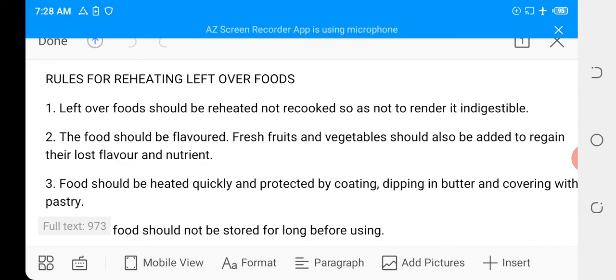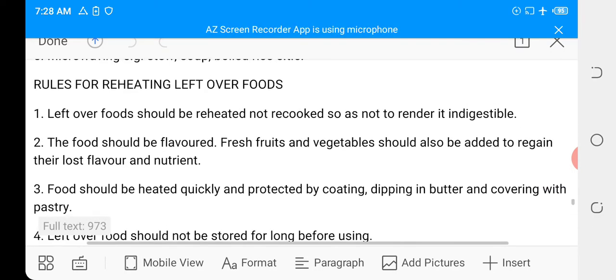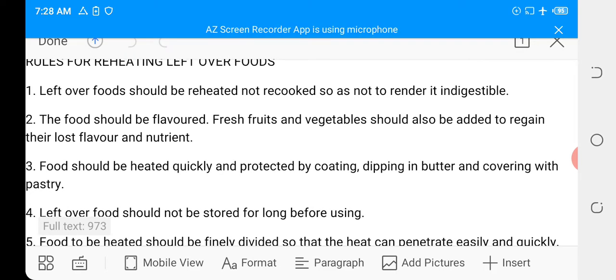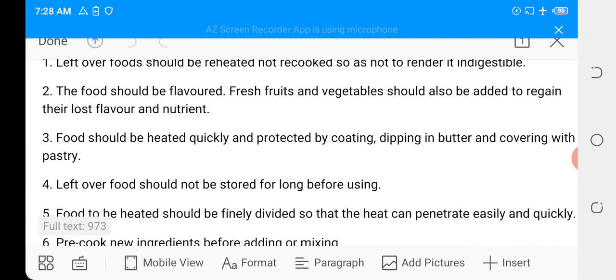2. The food should be flavored. Fresh fruits and vegetables should also be added to regain their lost nutrients and flavor. That is, you add new flavors. You reflavor it by adding fruits and vegetables, so that we can regain our lost flavors and nutrients.